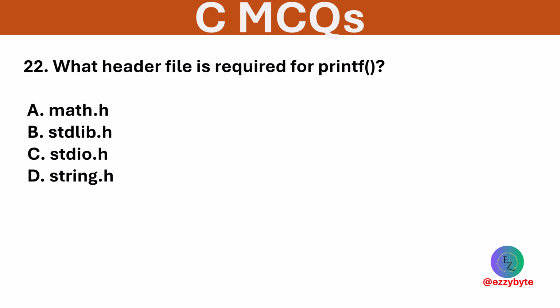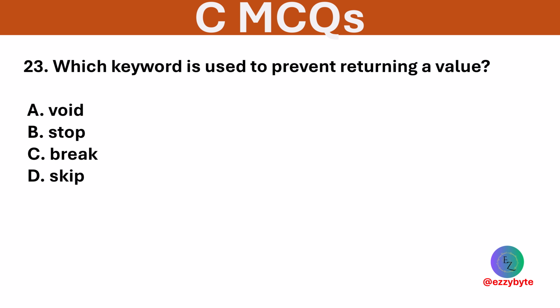Which header file is required for printf? Options are math.h, stdlib.h, stdio.h, string.h. Option C is correct. stdio.h provides input-output functions like printf. Which keyword is used to prevent returning a value? Options are void, stop, break, and skip. Option A is correct. Void specifies that a function does not return a value.